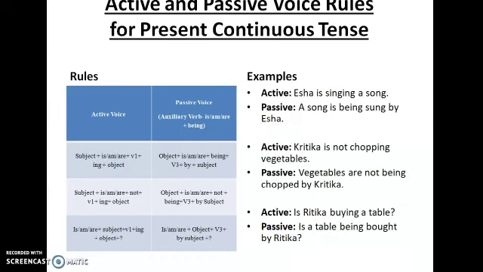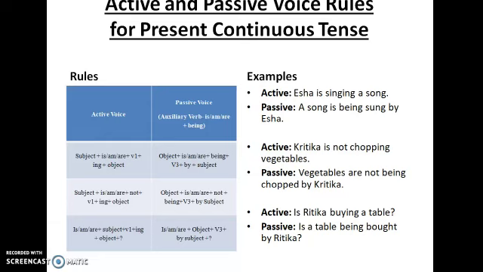Coming to present continuous tense form. How can you identify whether it is present continuous form? Continuous form means ing form. Here you can see singing. If it is present continuous, it would be is, am or are plus the ing form of the verb. Here is singing. So you understand that the sentence is in present continuous form. Isha is singing a song.